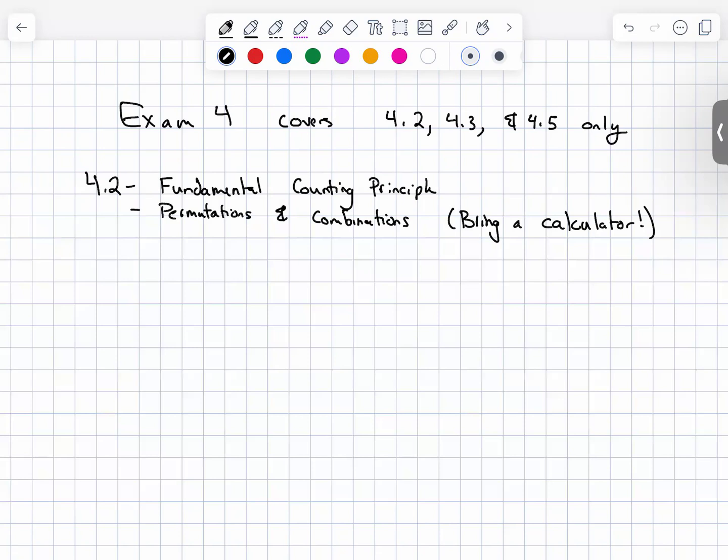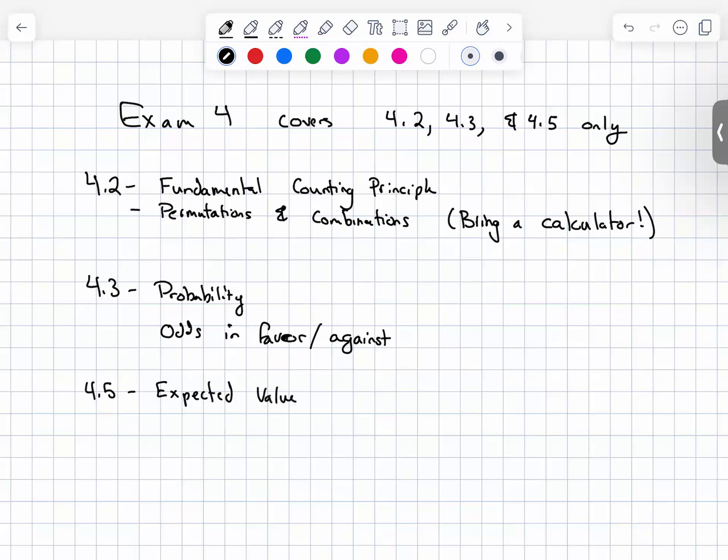4.3 was on probability, and then odds in favor/against. And then 4.5 was expected value, and then fair price.